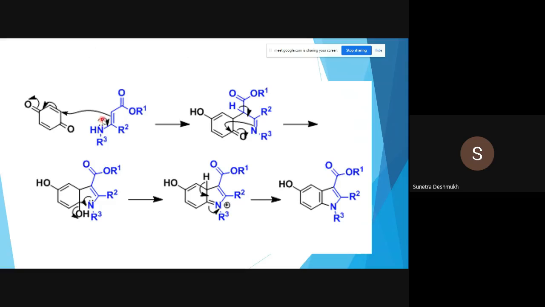So it's a nucleophile, and the lone pair present on the nitrogen atom acts as a nucleophile. This carbon-carbon double bond, by shifting of this lone pair, acts as a double bond and attacks the benzoquinone. So there is shifting of this carbon-carbon double bond and, in conjugation, the carbonyl group. I think this is also a conjugate addition. This is an enone, an alpha beta unsaturated carbonyl group, and the nucleophile is getting attached at the first position: alpha, beta, gamma, delta, 1, 2, 3, 4. So it's a conjugate addition. After addition of this one, we get this type of intermediate.